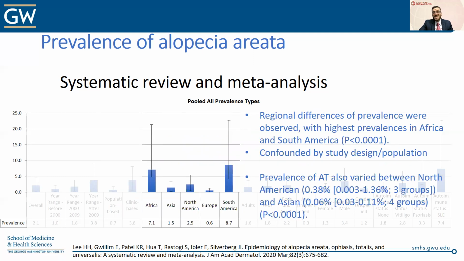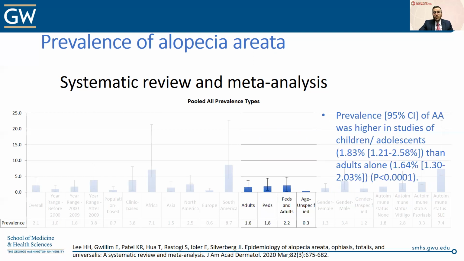There were also significant differences in prevalence by region, with the highest prevalences observed in studies conducted in Africa and South America. Some of this needs to be interpreted cautiously because it may be confounded by study design, where there may be more clinic-based studies, which have that higher prevalence compared to the population-based ones. But we also saw a similar pattern for alopecia totalis, which was significantly higher amongst North American patients compared to studies done in Asia.